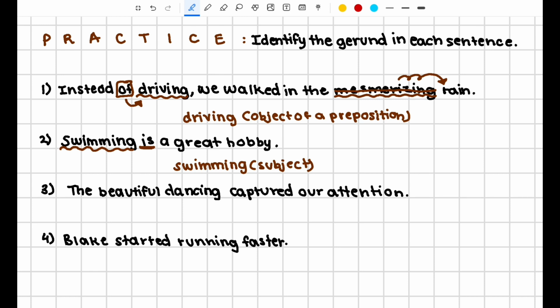Number 3, the beautiful dancing captured our attention. So our ing verb is dancing. And again, this is a subject because captured is our verb in this case. What captured our attention? Dancing captured our attention. Dancing is the simple subject. In this case, we could say that the beautiful dancing is our complete subject, but dancing itself is the simple subject. And therefore, it is a gerund.